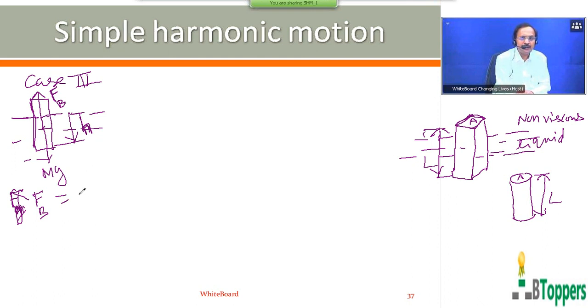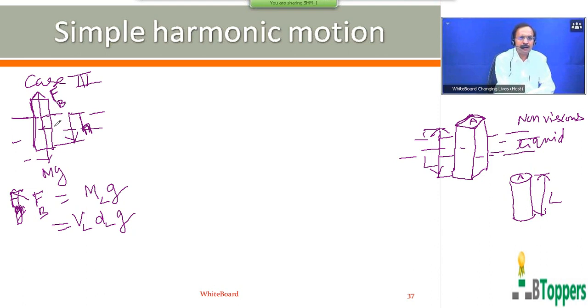The magnitude of the force of buoyancy according to Archimedes principle is equal to the magnitude of the weight of the liquid displaced by the body, which is equal to the mass of the liquid displaced by the body into acceleration due to gravity. The mass of the liquid displaced by the body can be written as the volume of the liquid displaced by the body into the density of the liquid. The volume of the liquid displaced by the body is equal to the volume of the immersed part of the body.